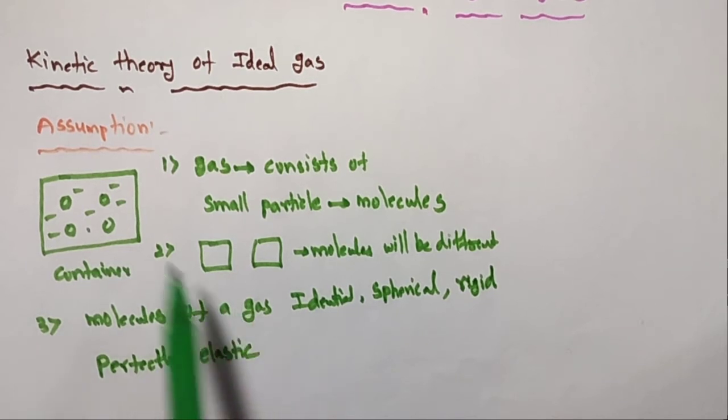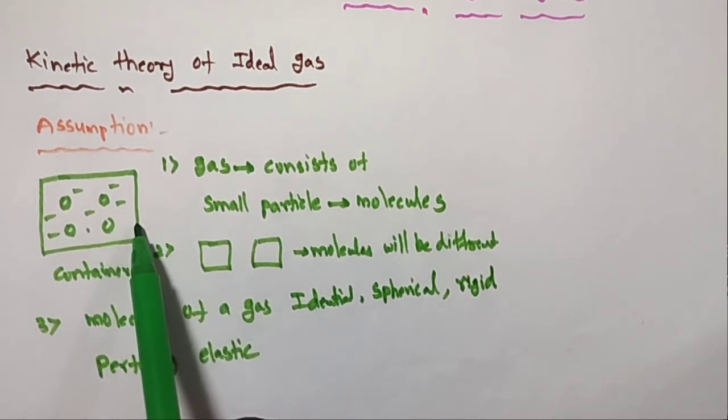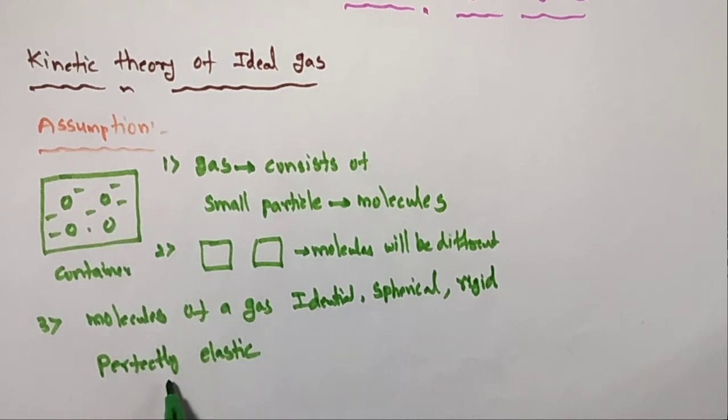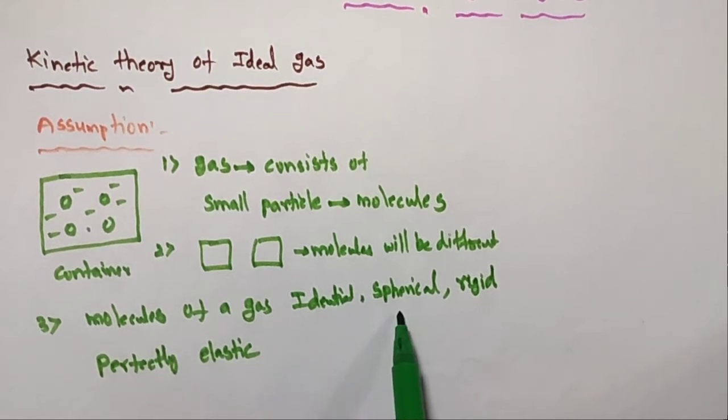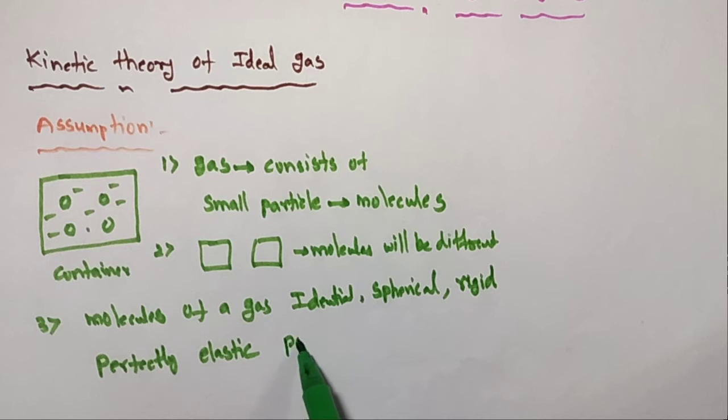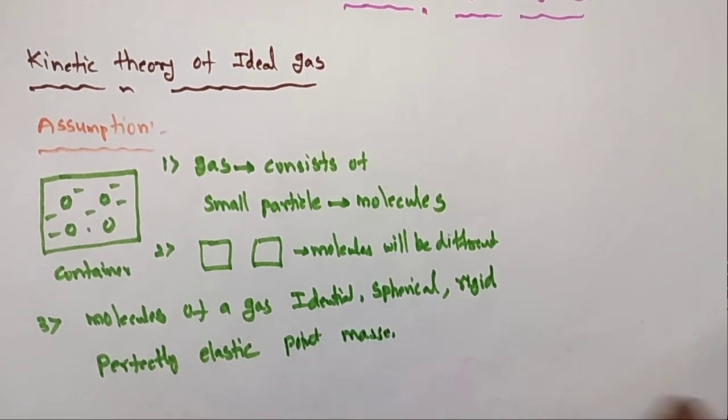Perfectly elastic means if colliding with the walls, the energy is not lost. So this is the condition of the molecules. The molecules of gas are identical, spherical, rigid, and perfectly elastic point masses.